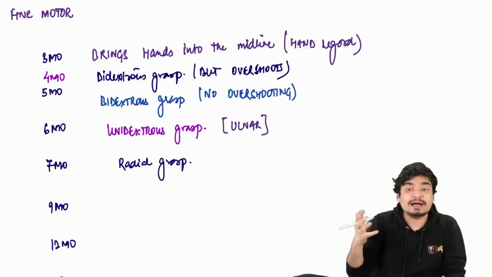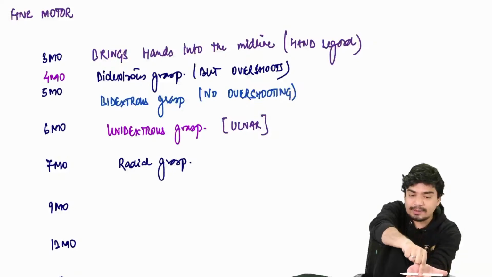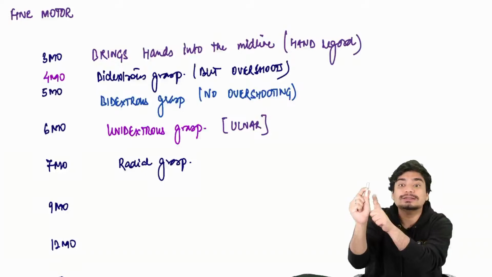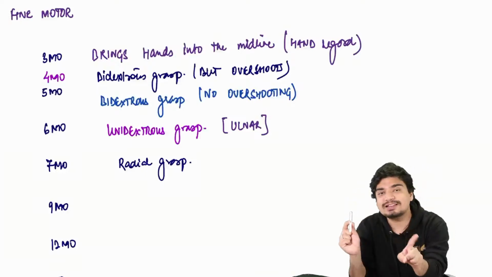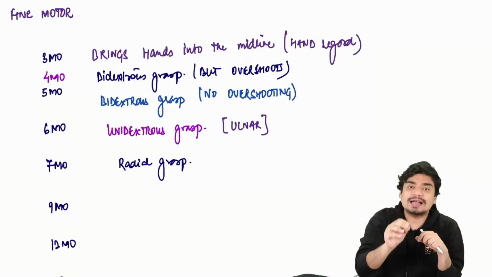At 9 months comes immature pincer grasp. At 12 months comes mature pincer grasp, when the child will be able to hold an object with just the index and the thumb finger. Mature pincer grasp is at 1 year, and immature pincer grasp, when he's using a little bit of his middle finger, is at 9 months.